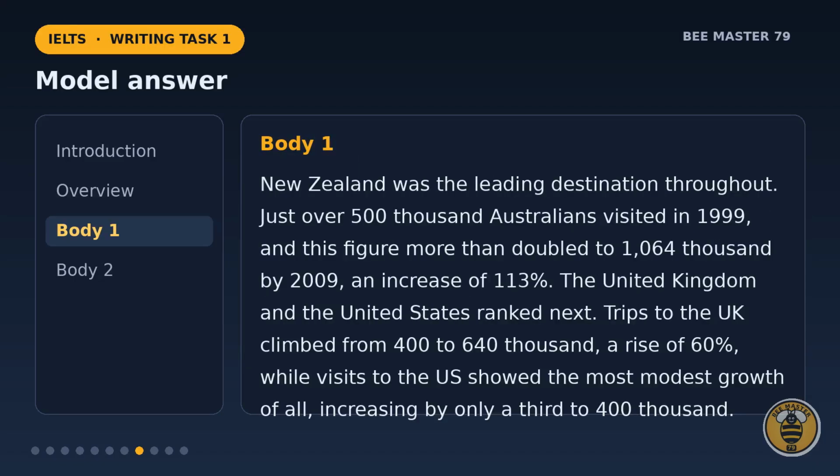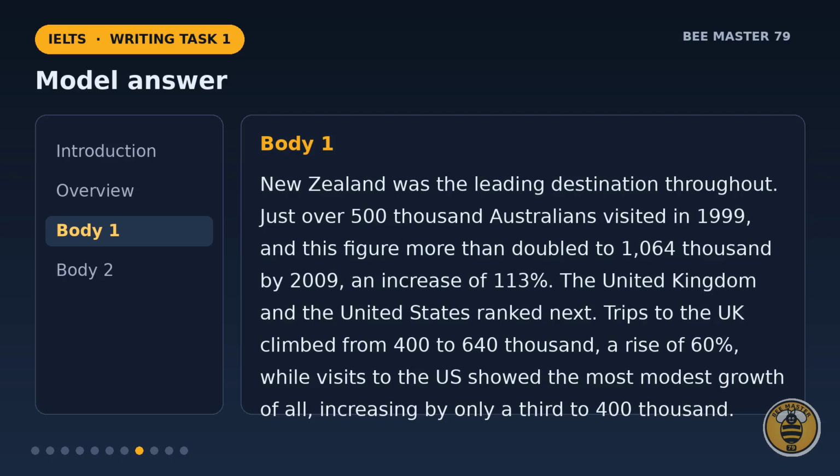Body paragraph 1. The largest destinations. New Zealand was the leading destination throughout. Just over 500,000 Australians visited in 1999, and this figure more than doubled to over 1 million by 2009, an increase of 113%. The United Kingdom and the United States ranked next.